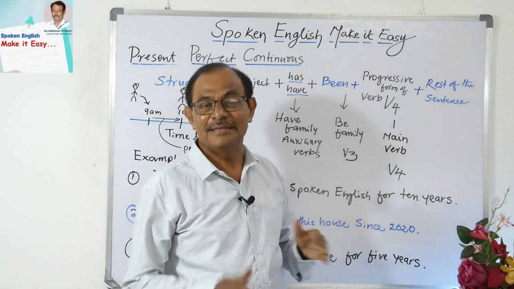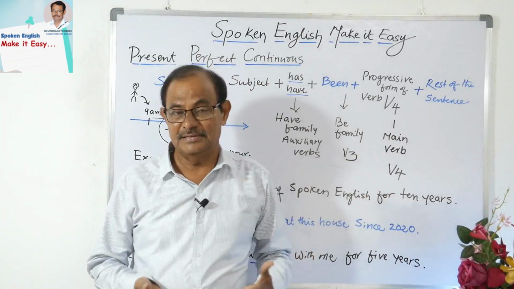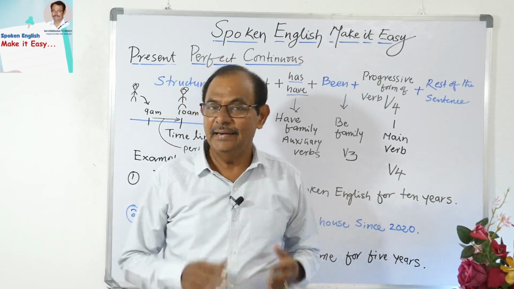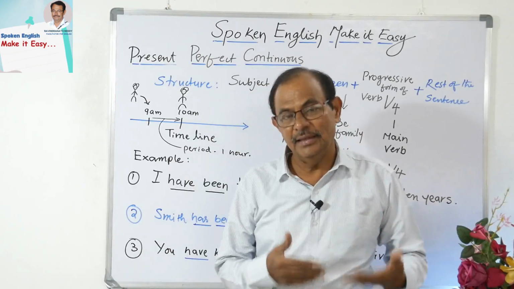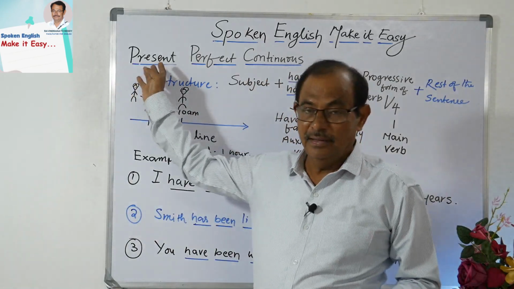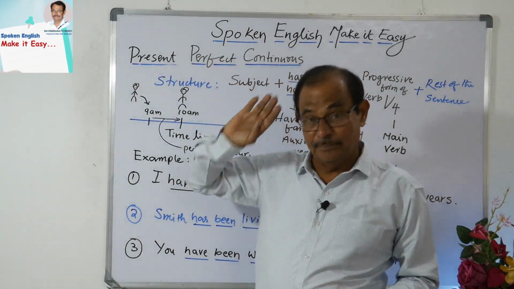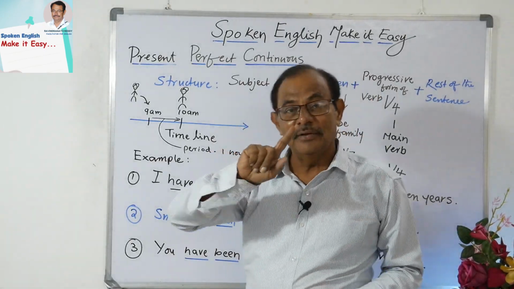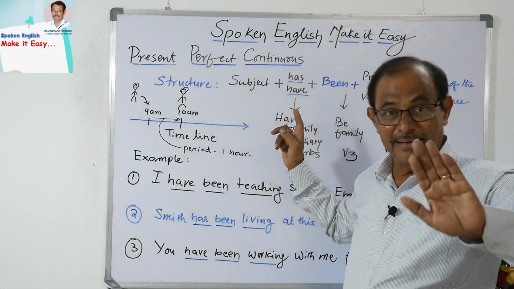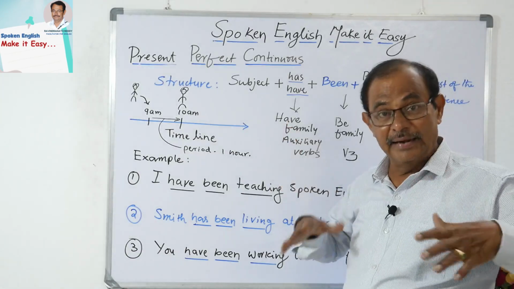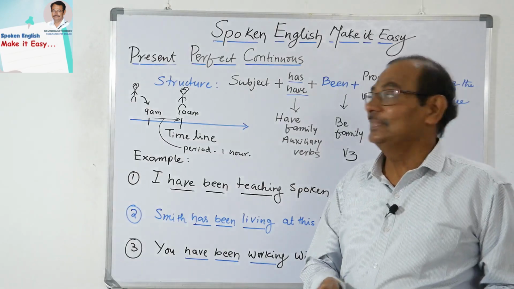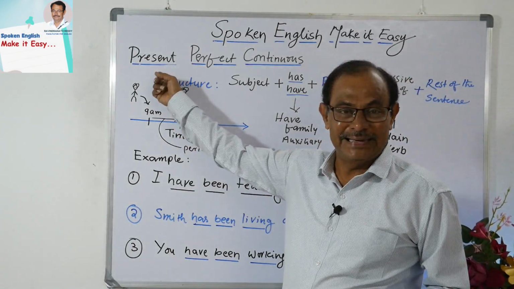Got my point? So this is the way we remember the structure. The structures are so simple, they are not complicated, and you can logically think and analyze what should be added. So present, yes, it must be present only, not past. Why is it present? We have only has and have, not had. I told you very clearly, had is for past, but has and have are for the present only. That's why it is present.